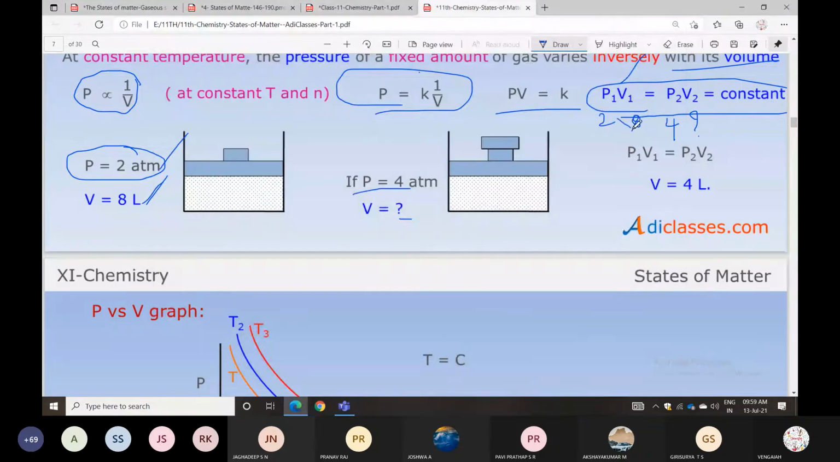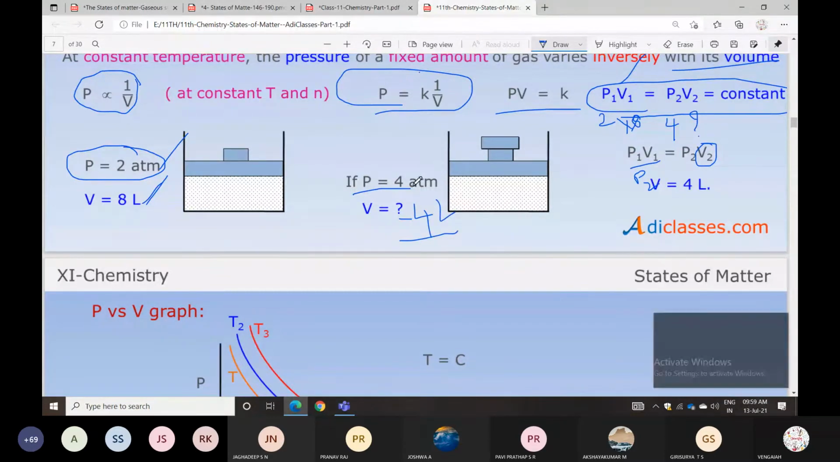Then you can identify V2. V2 equals P1 V1 by P2. Then cancel out: 4 ones are 4, 4 twos are 8, 2 twos are 4. So V2 is 4 liters. Because pressure increases, volume decreases.